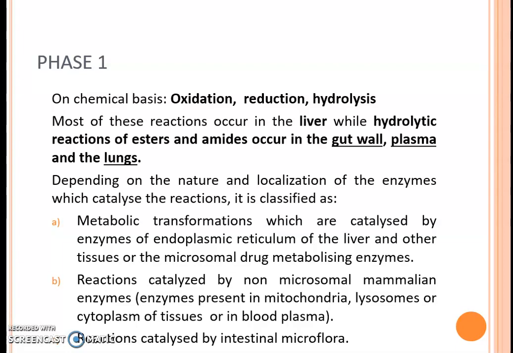You know, microflora is present in our intestine, especially the large intestine. So microsomal enzymes are the enzymes of the endoplasmic reticulum, and non-microsomal enzymes means the enzymes present in mitochondria, lysosomes or cytoplasm of tissues or in blood plasma.